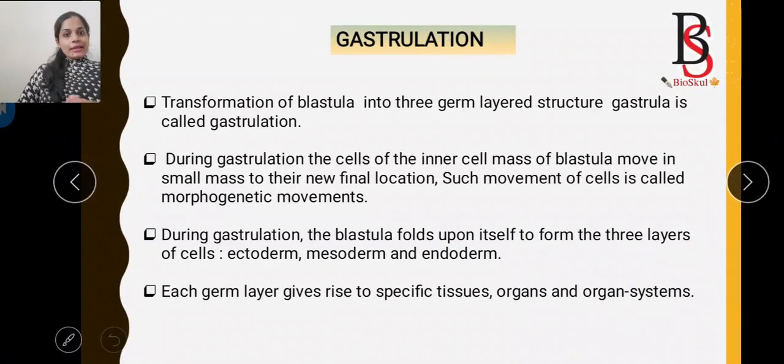Before going to gastrulation, we know that when the sperm fertilizes the egg, it leads to the formation of the zygote. Immediately after fertilization, the zygote undergoes a process called cleavage. Cleavage is the process of rapid mitotic cell division without increasing cell mass. It leads to the formation of a solid ball-like structure called the morula. Then the final structure is a sphere-like structure known as the blastula.